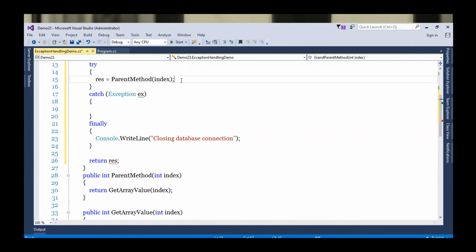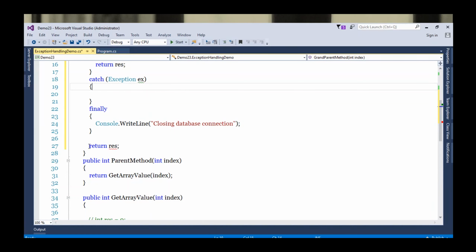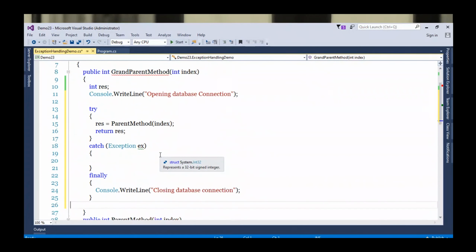This will belong to this one. That's it. Okay, so fair enough. See what I have done. I surrounded this with try, catch, and finally. I guess there is a problem here because we are returning it from try.